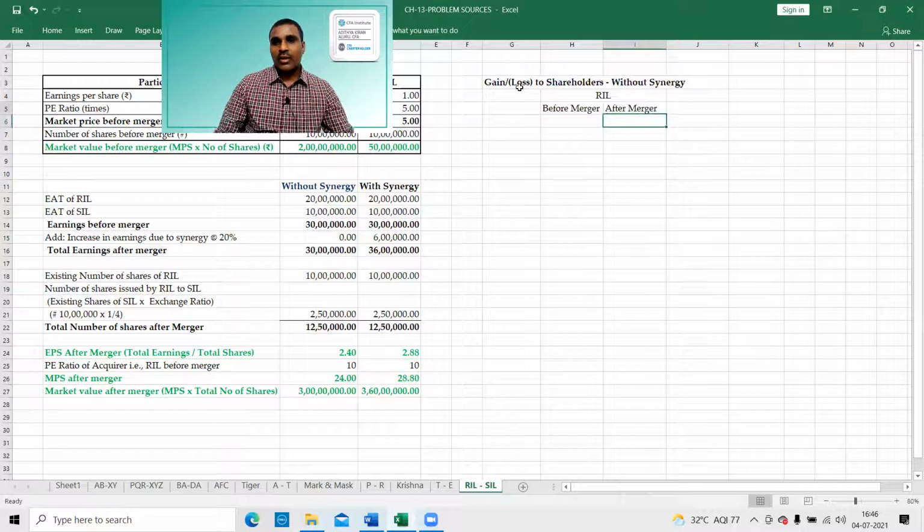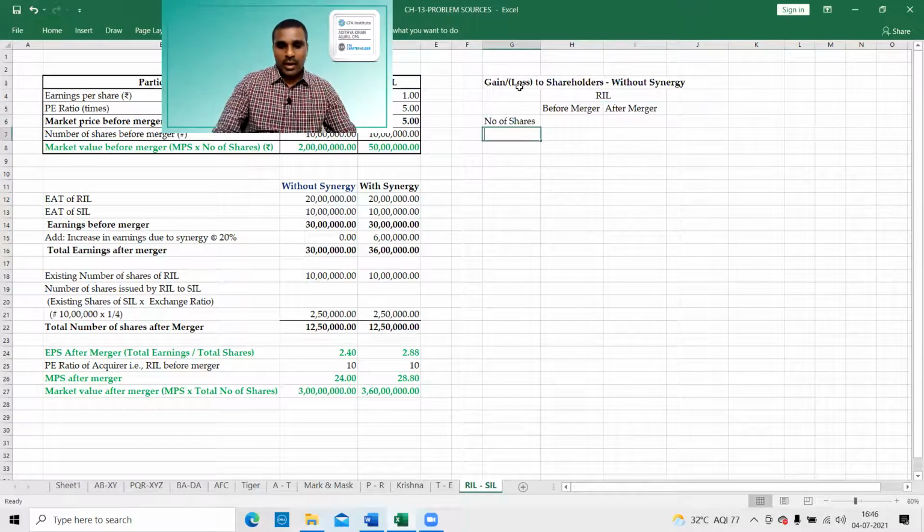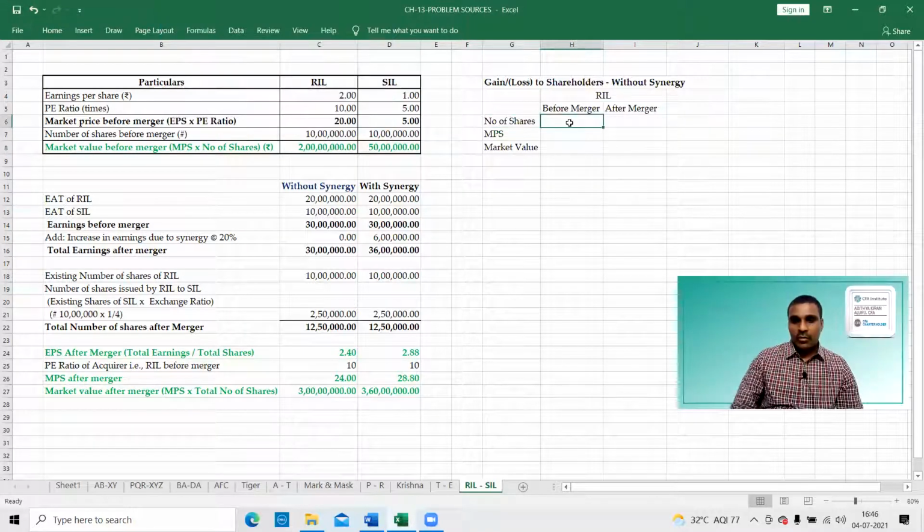We want number of shares, market price per share, market value. This is the format. Before merger, what is the number of shares? 10 lakhs. What is the market price before merger? 20. So what is the market value? 10 lakhs into 20, 2 crores is the market value.